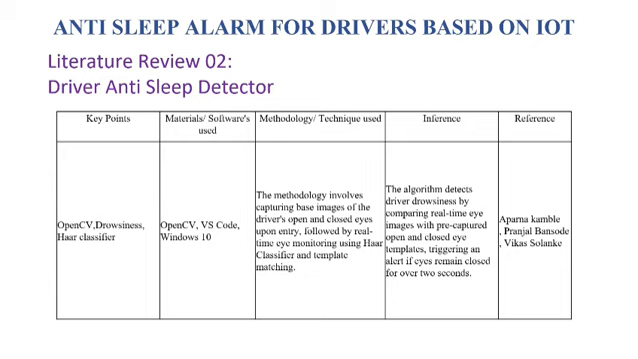Here is the second review of our project, which is completely based on an AI/ML model with the help of OpenCV and VS Code. This algorithm detects driver drowsiness by comparing real-time eye images with pre-captured open and closed templates. Since it is an AI-based project, it may lack exact or positive accuracy. So this is completely AI dependent, which may lack so much accuracy. Next slide, please.